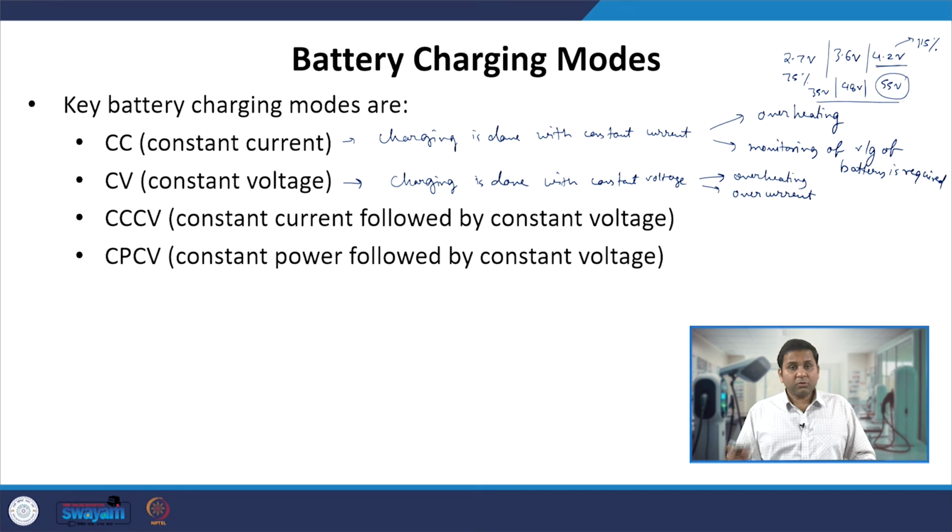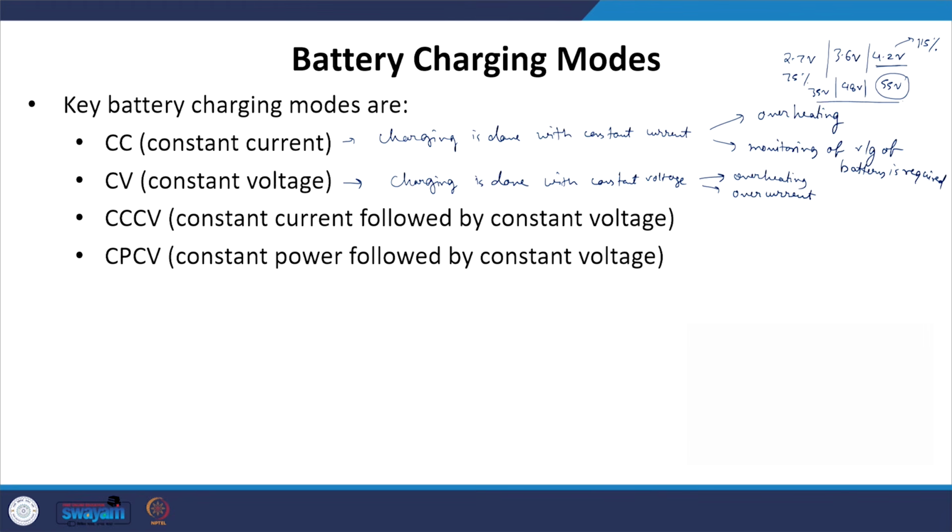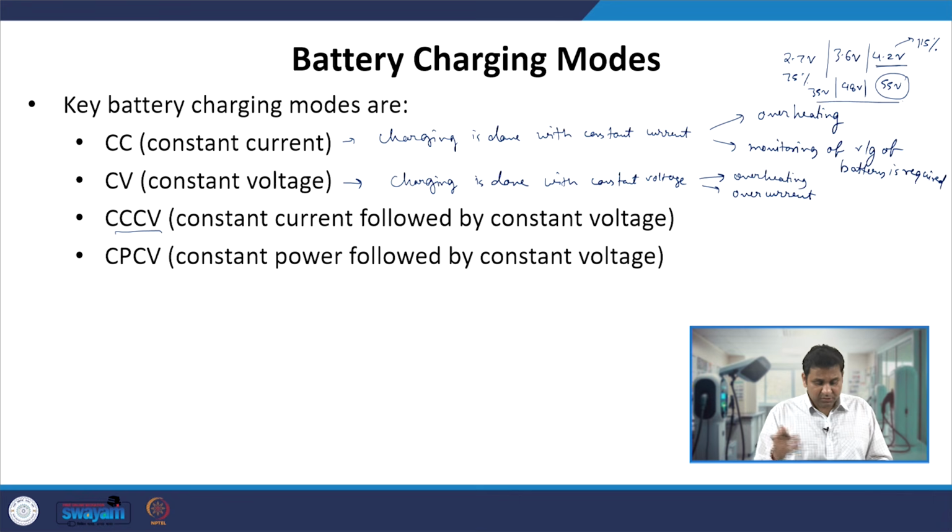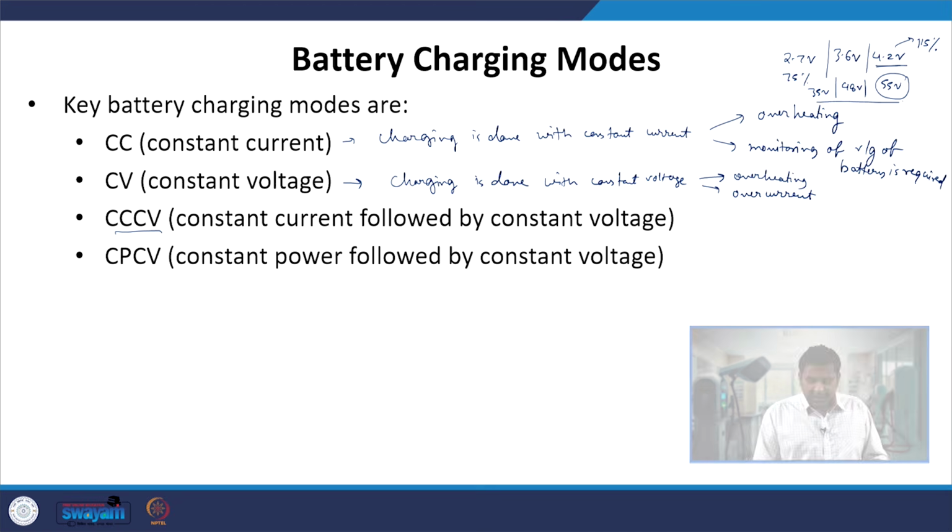Now to avoid that, there is another charging mode which is being used, called CCCV, which is constant current followed by constant voltage. Here both things can be addressed.